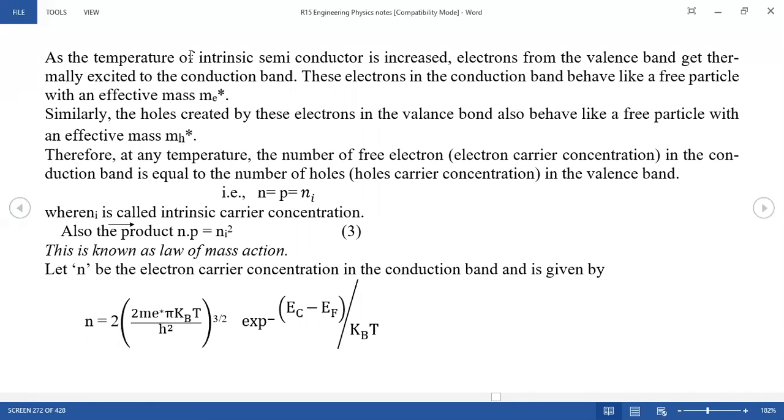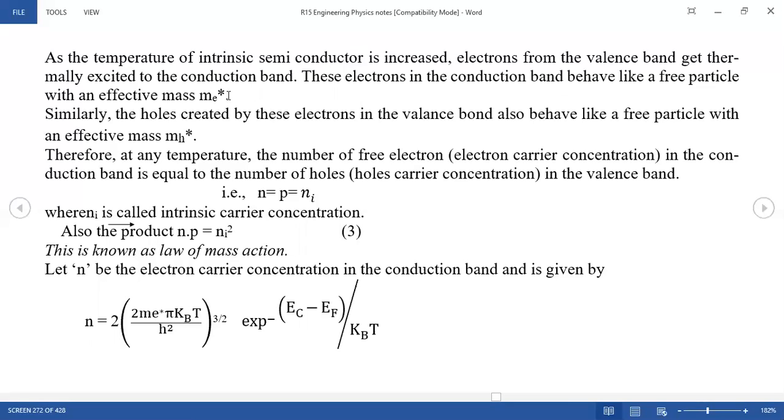As the temperature of an intrinsic semiconductor is increased, electrons from the valency band get thermally excited to the conduction band. That means at more than 0 Kelvin they are excited. These electrons in the conduction band behave like free particles with the effective mass me star.